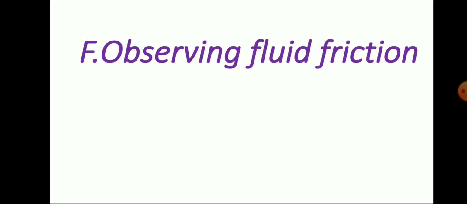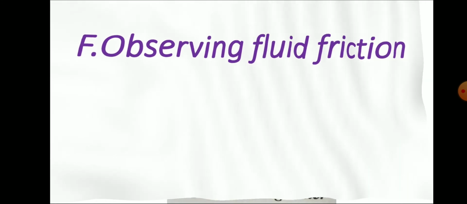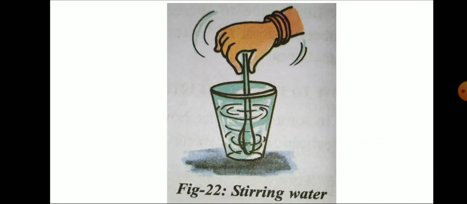One more example of fluid friction. Water is also a fluid. I told you already, a fluid is nothing but a gas as well as a liquid. Here in this example we have taken water and we rotate the water with the help of a spoon. When you are rotating, the water also rotates nicely.